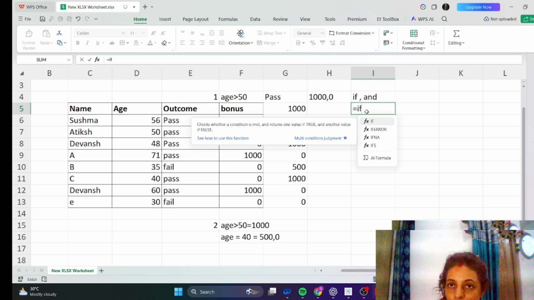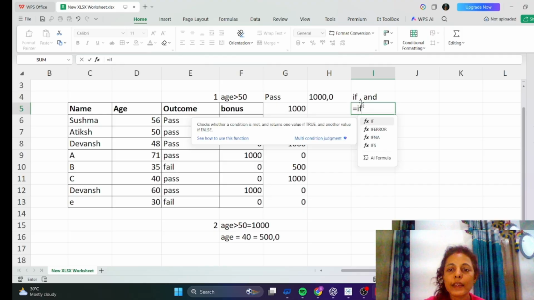Because if any one condition is enough, then we should apply OR. As we say, choose this one or that one, meaning any one of them. So if any one condition is met, we should apply OR, and if both conditions are fulfilled, then we should apply AND.